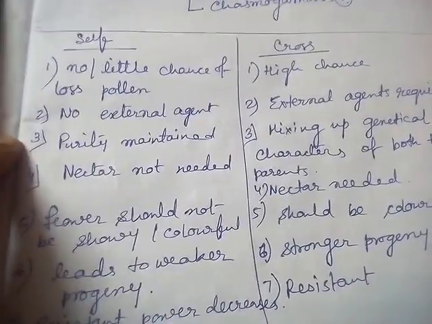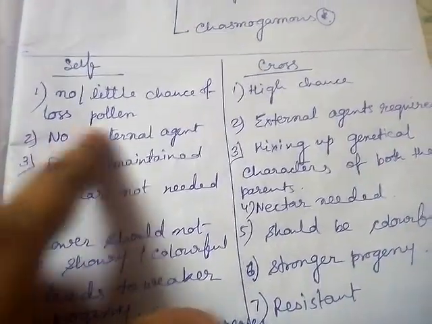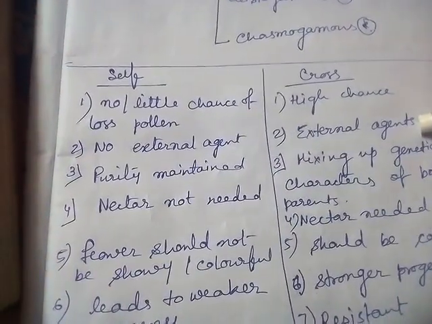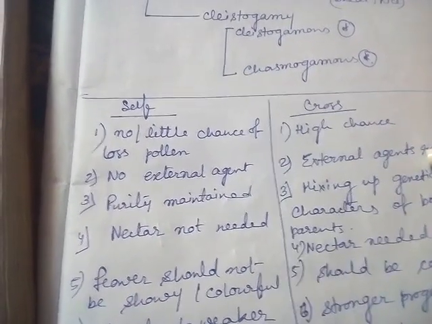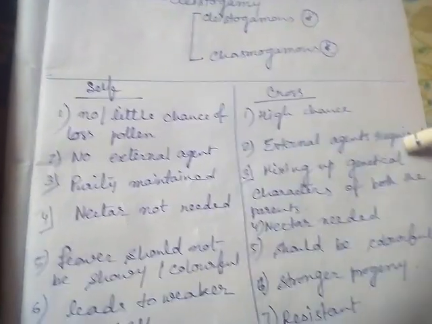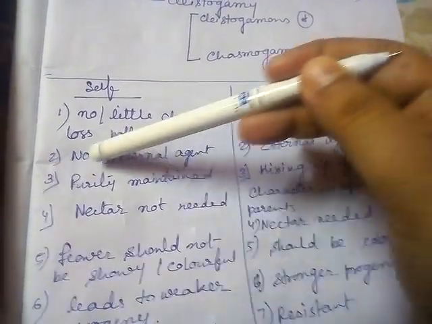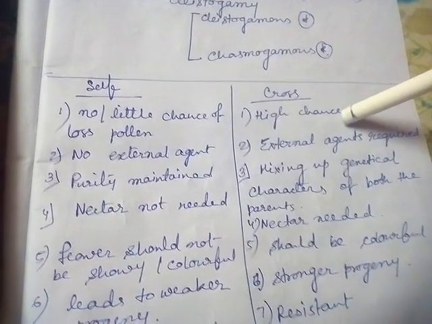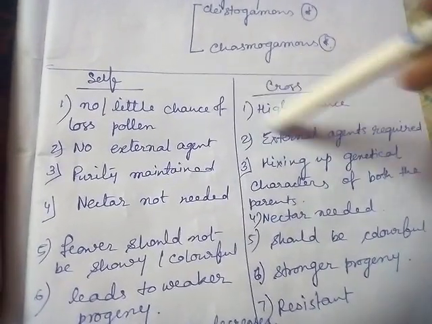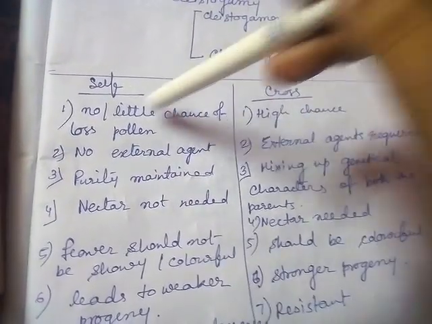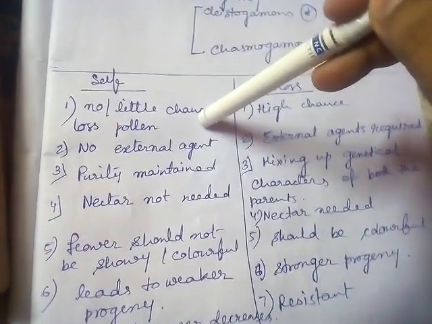Clear? I will describe the differences between self and cross pollination. First, in case of self pollination, there is no or little chance of loss of pollen. But cross pollination occurs by external agents. It may be wind, water, insects, human beings, or sometimes birds. So an external agent is required. In case of self pollination, no external agent is required. In case of cross pollination, as it takes place with the help of an external agent, there is a high chance of loss of pollen grains.